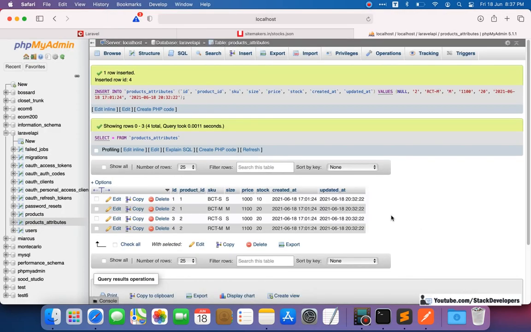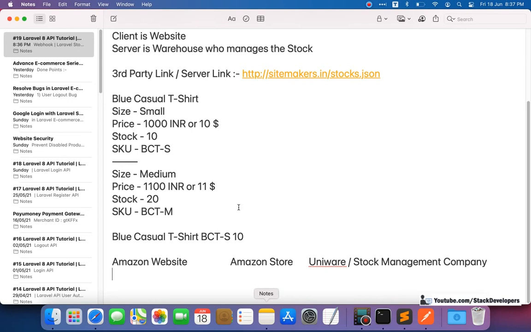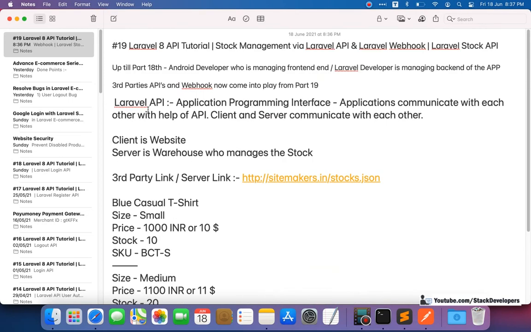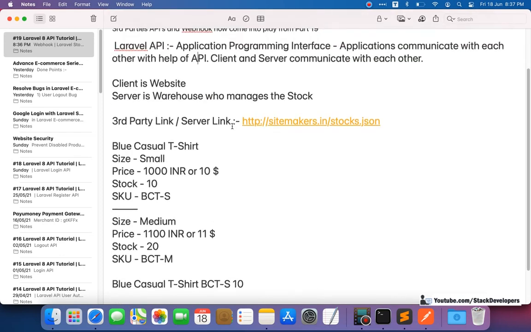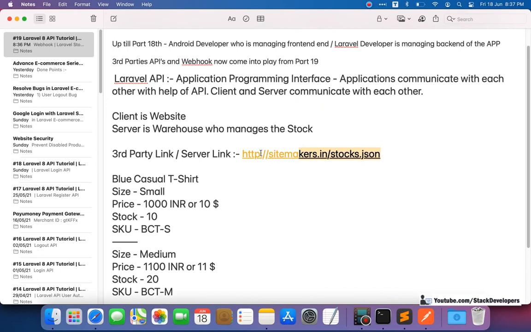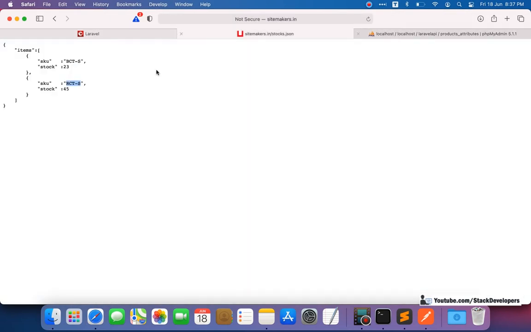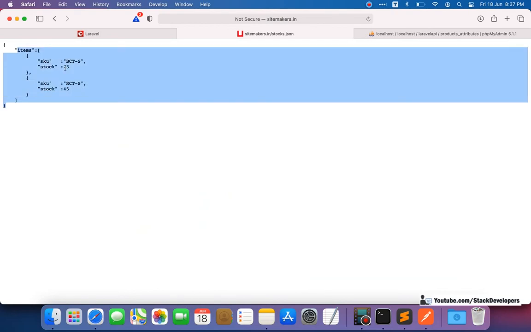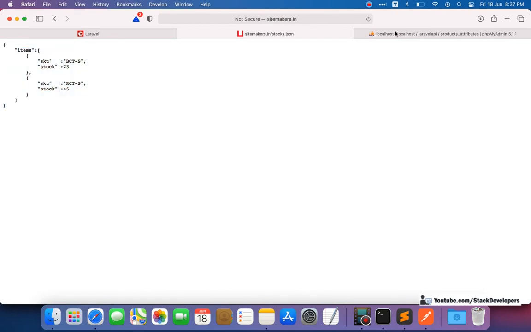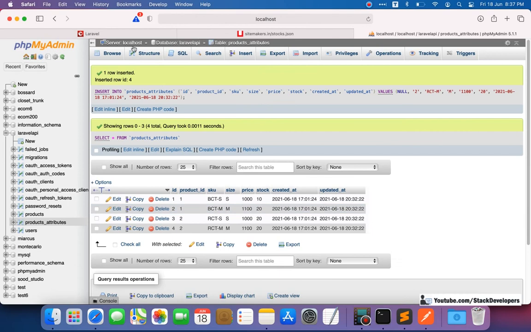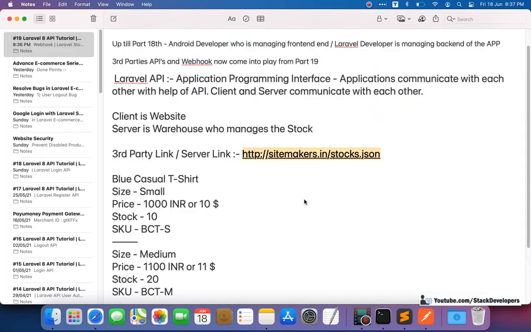Now we have two tables here, products and products attributes. There are two ways, like I told you initially, to manage the stock: either with the API or with a webhook. You learned about API. In API we have a third party link, and from that link we get the stock. Here you can see that we get the stock from the third party link and we update that stock in our database. So what will happen in webhook?